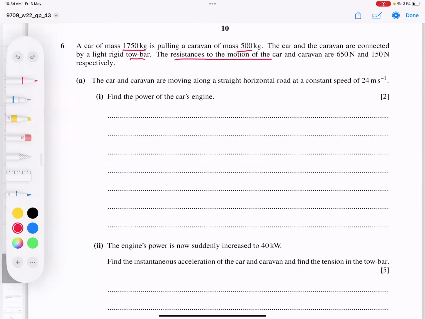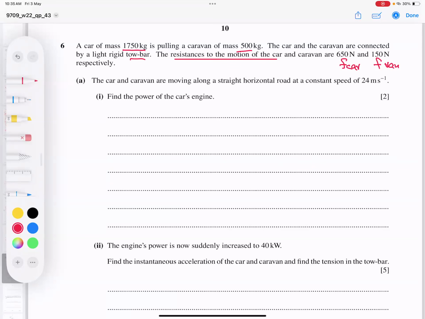Many students are confused by this phrase, resistance to motion. Resistance to motion means friction force. This is the friction of the caravan, and this is the friction of the car, and the second is the van.